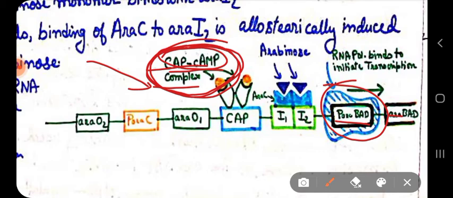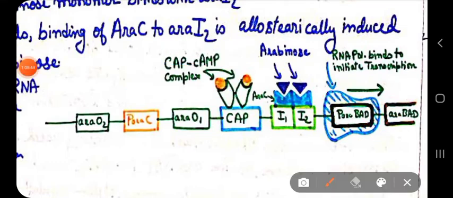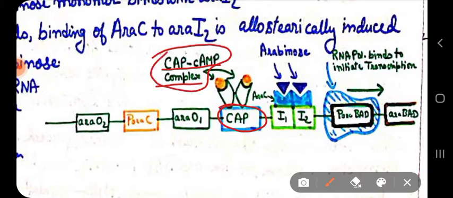So that's why when glucose is absent, a high level of CAP-cAMP complex binds to this catabolite activator protein site. And binding of the CAP-cAMP complex to this CAP binding site opens up the DNA loop again. So it will open up the DNA loop.